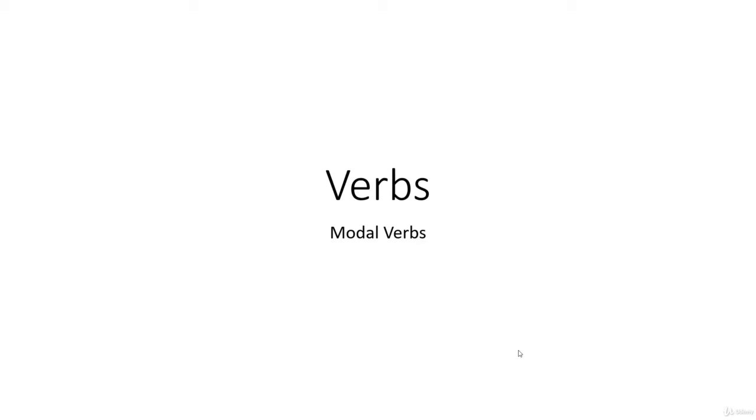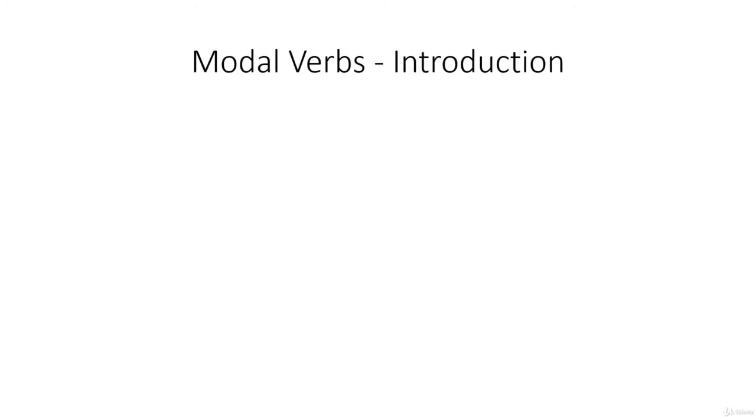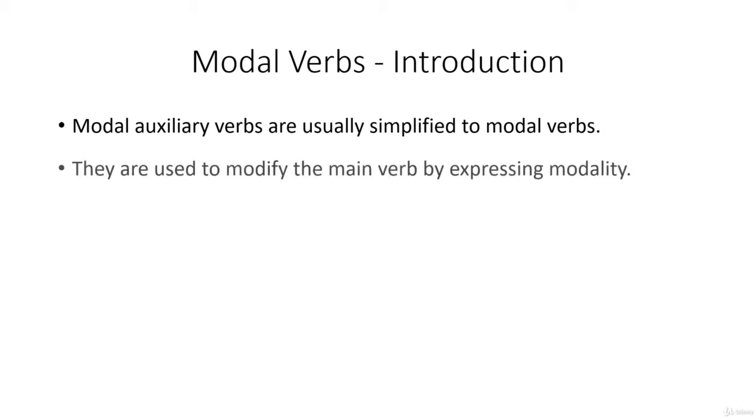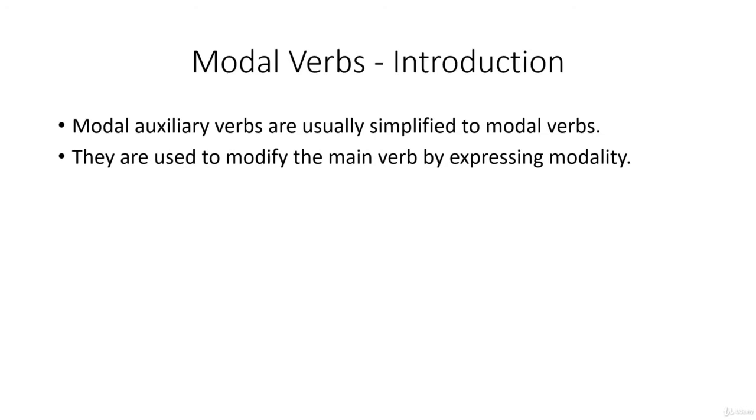This lesson is all about modal verbs, and just as a warning, it will be a slightly longer lesson. So modal auxiliary verbs, to give them their full title, are usually simplified to either modal verbs or sometimes even just modals. And they're used to modify the main verb by expressing modality.